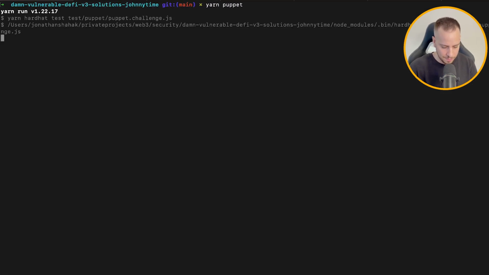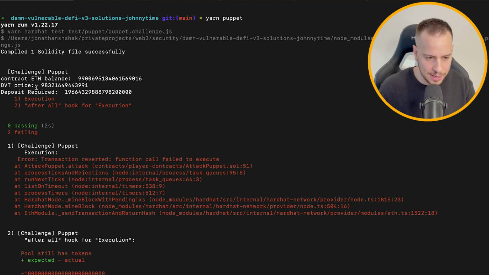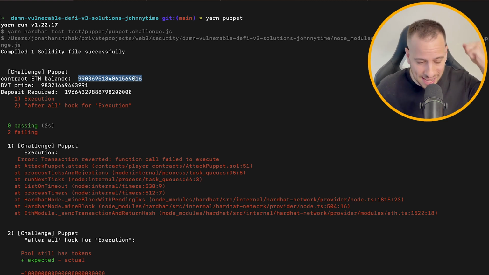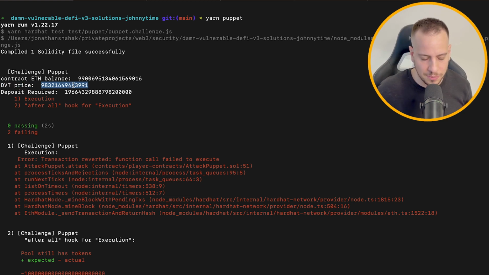So I will do yarn puppet. Now it probably failed, yeah, and it failed, and we can see what actually happens, because we have around 9.9 ETH in the balance of the contract, because we swapped the tokens, we sold the DVT tokens, we got the ETH from the Uniswap contract. Now the DVT price is significantly lower, as you can see. It's 0.000 something ETH, because we dumped everything to the pool, but the deposit required is still around 20 ETH, which means that we need to send this extra ETH to our malicious smart contract, so we will be able to get those DVT tokens from the lending pool.